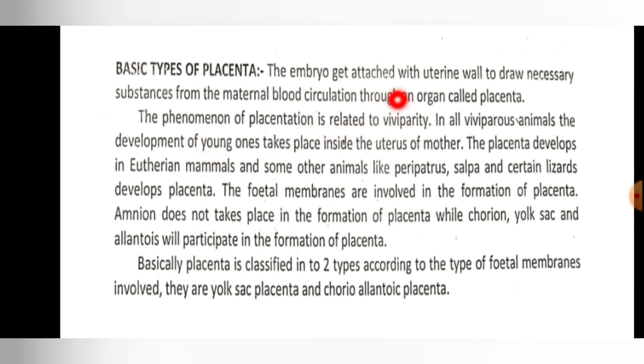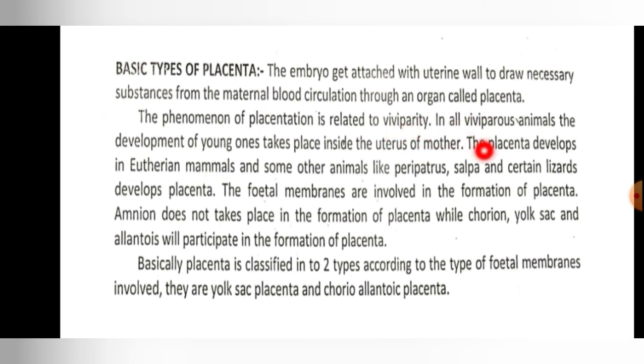So there are two types of animals in general: oviparous and viviparous. Oviparous means egg laying animals, and viviparous means young one laying animals.